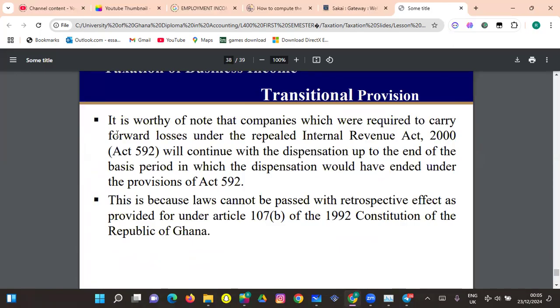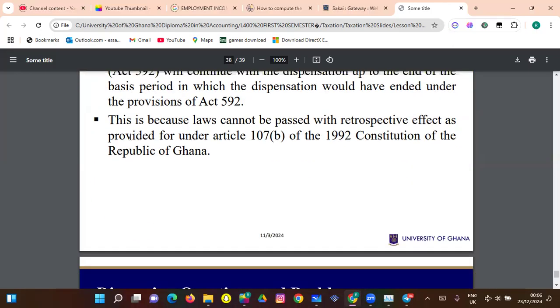It is worthy of note that companies which were required to carry forward losses under the repealed Internal Revenue Act 2000 will continue with the dispensation up to the end of the basis period in which the dispensation would have ended under the provision of the Act. This is because laws cannot be passed with retrospective effect. So when they pass a law this year, it wouldn't really affect previous transactions. That's what it means here.